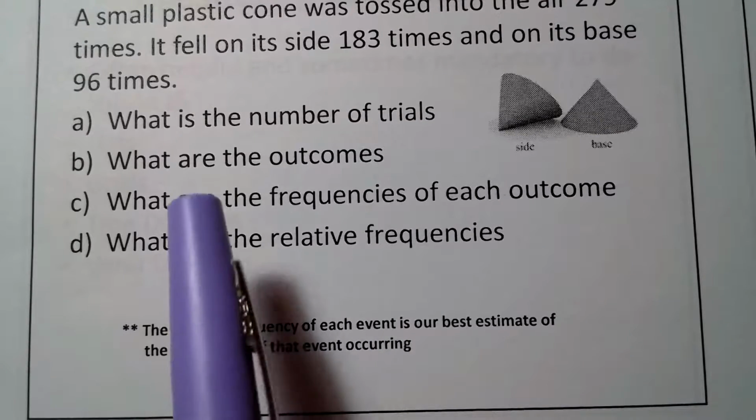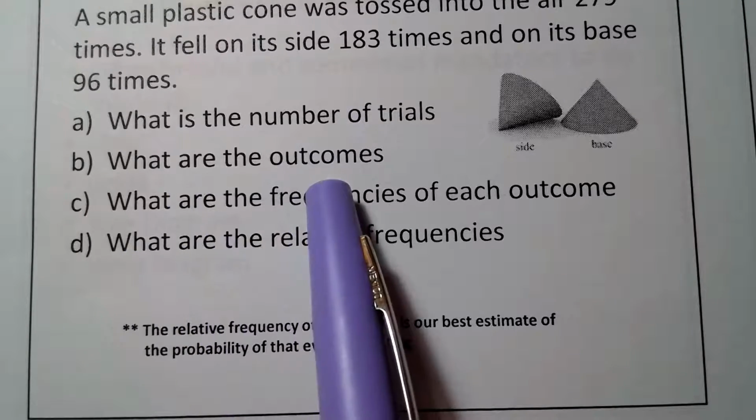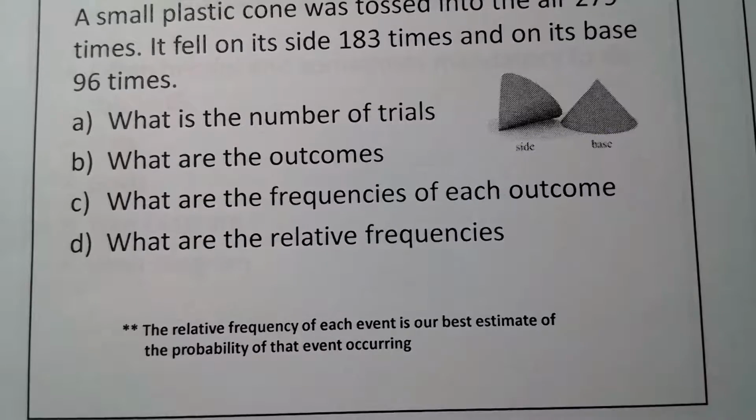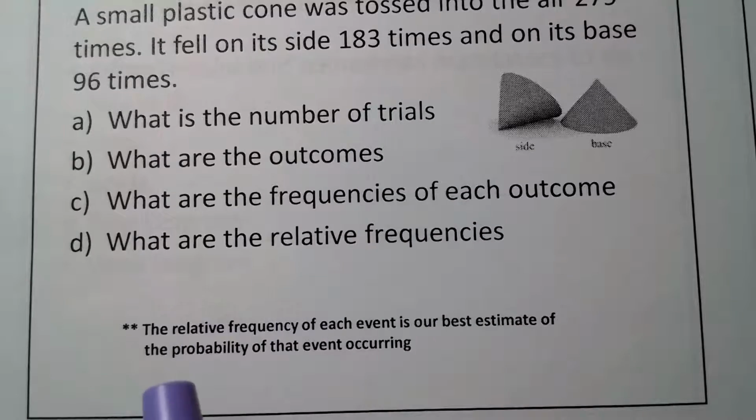Okay? What are the outcomes? Side or base, right? It can't land any other way. It can't land on the tip unless, I don't know, it's weighted or something. So anyway, there's only 2 outcomes in this experiment, side or base. What are the frequencies of each outcome? Well, the frequencies are just the number of times that it landed on its side or the number of times it landed on its base. So 183 and 96 respectively.